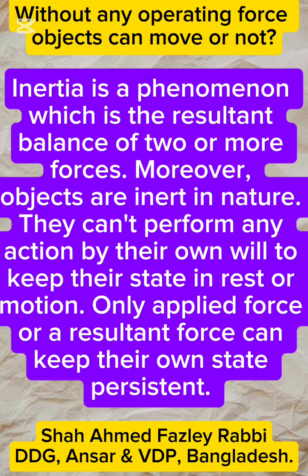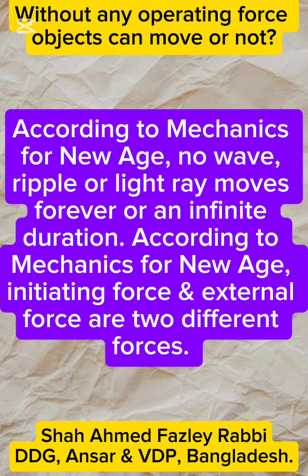Inertia is a phenomenon which is the resultant balance of two or more forces. Moreover, objects are inert in nature. They can't perform any action by their own will to keep their state in rest or motion. Only applied force or a resultant force can keep their own state persistent. According to mechanics for New Age, no wave, ripple or light ray moves forever or in infinite duration.